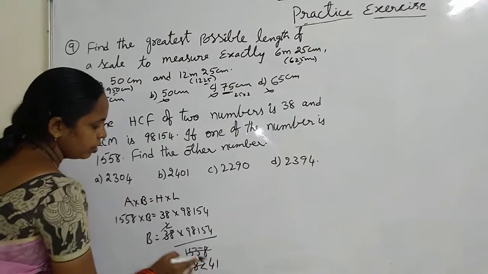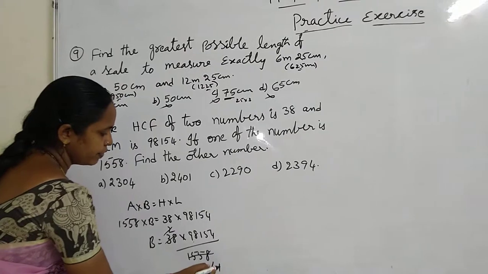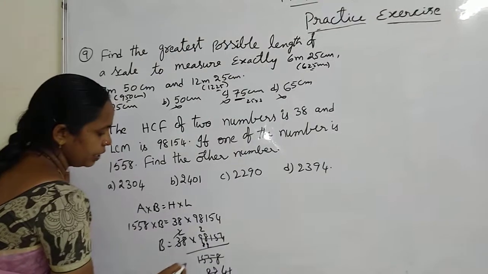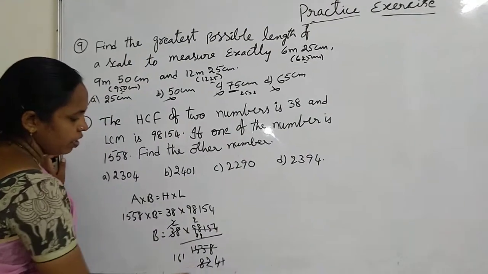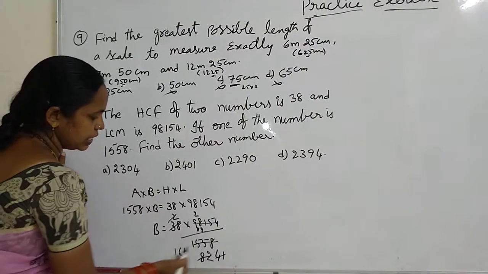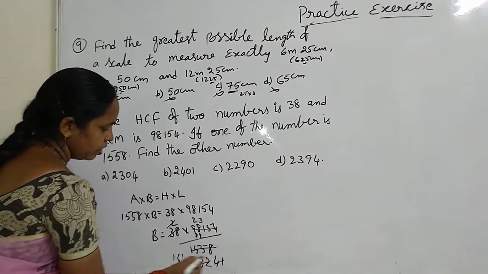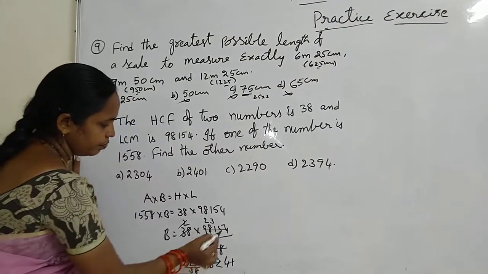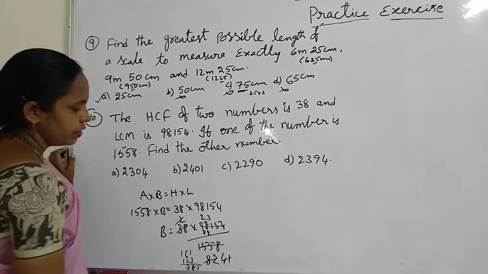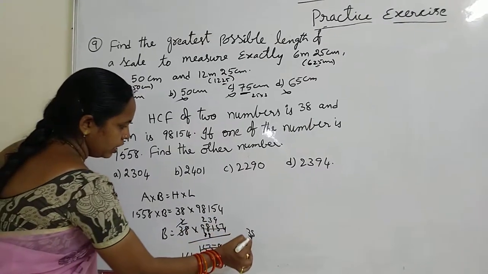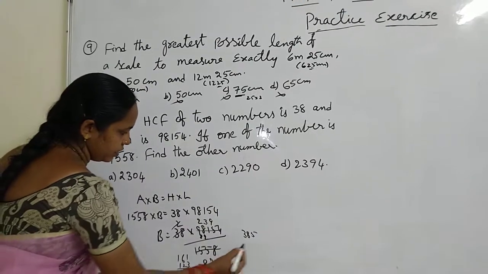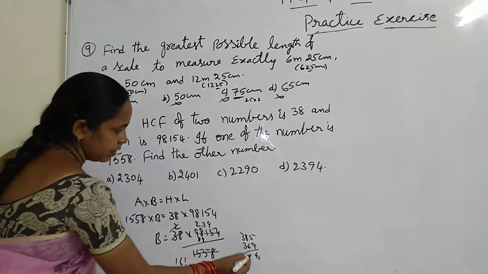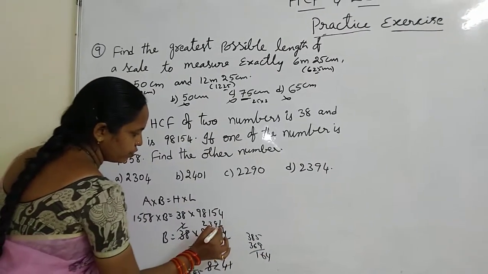So 9 is divisible by 41 two times, so we will check it. 41 twos are 82. 8 minus 2 is 6, 9 minus 1 is 161. 161 means 4 times, that means 164. So 3 times. 3 ones 3, 3 fours are 12. 11 minus 3 is 8, 5 minus 2 is 3, 38. Bring down 5, that is 385. So 9s. 41, 9s, 9 ones 9, 9 fours are 36. 15 minus 9 is 6, 7 minus 6 is 1, 164, 41 fours. So the answer is